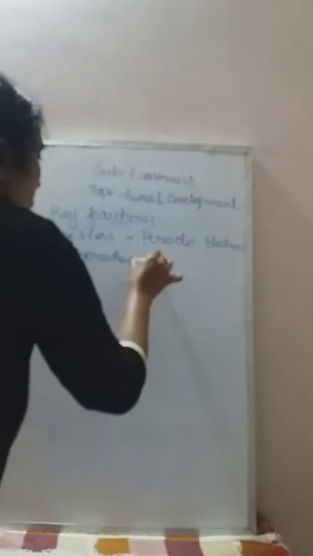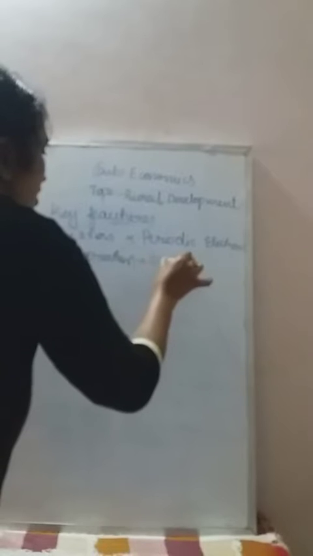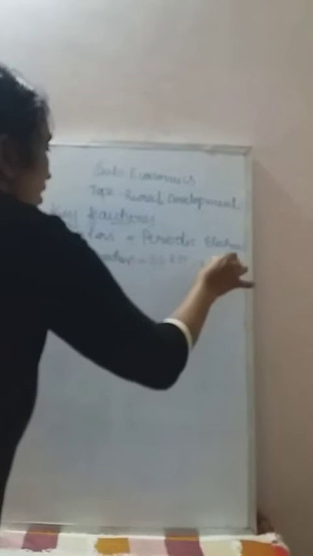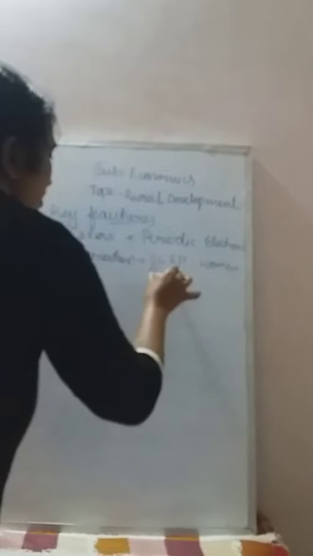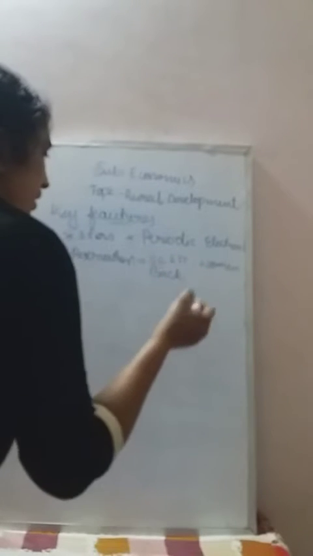Then reservation. In this election the reservation of seats is provided for the SC, ST, backward classes and also for women. Which are those for whom reservation has been provided? Mainly SC, ST, women and also the backward classes. Backward classes in the sense OBC, Okaliga, Tigala like that. They all come under backward classes. That reservation has been provided.